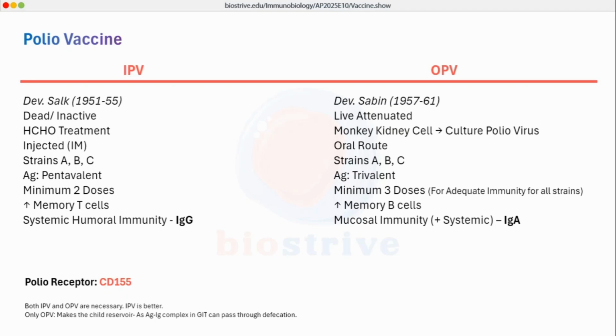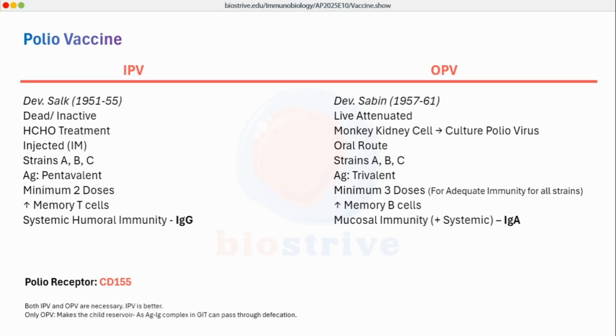Now talking about the valency of antigen, the IPV antigen used is pentavalent, and in case of OPV the antigen is trivalent. Minimum 2 doses are required in case of IPV and minimum 3 doses are required for OPV. And these 3 doses ensure protection against each of these strains, strain A, strain B, strain C effectively.